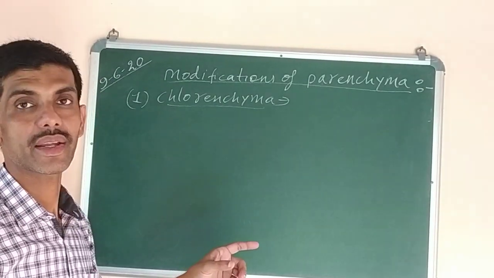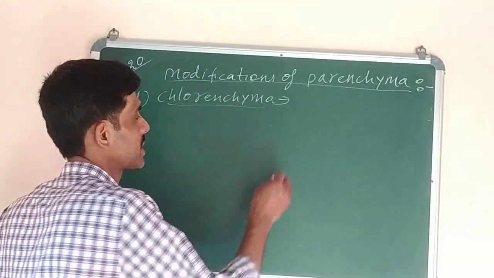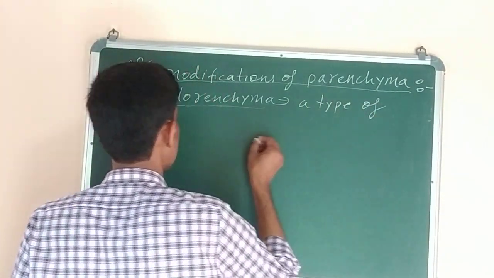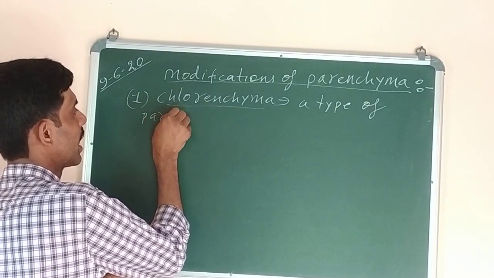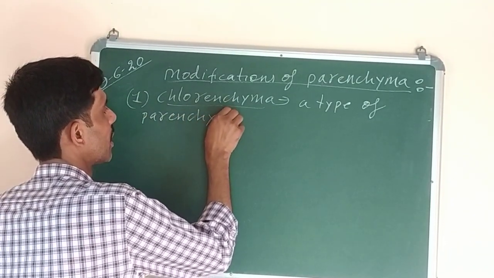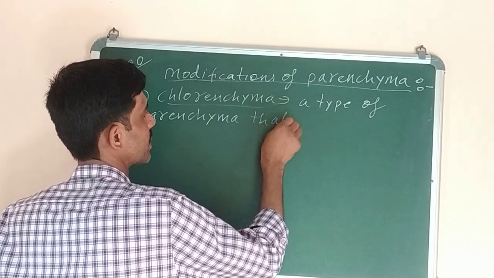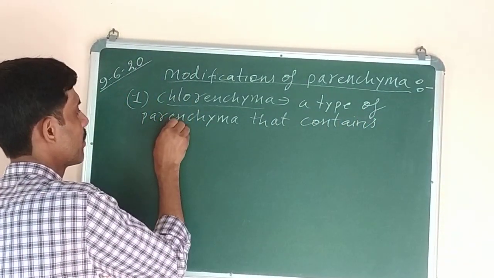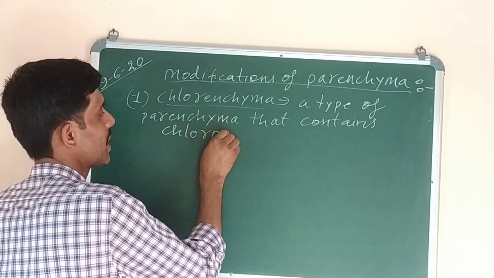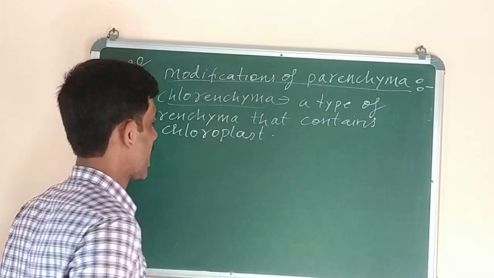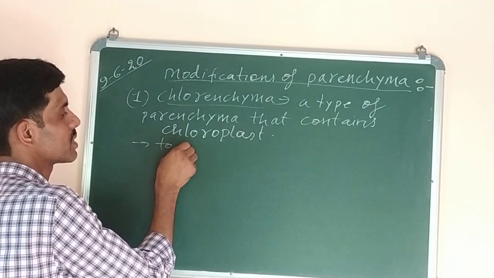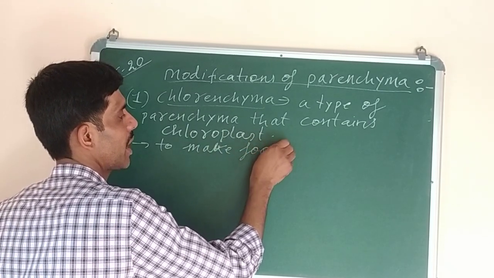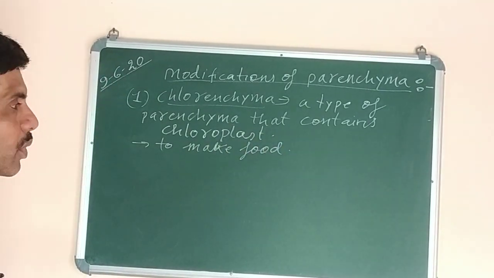A type of parenchyma that contains chloroplast is called chlorenchyma. And what is the function? It helps to synthesize or to make food by photosynthesis. That is the function of chlorenchyma.